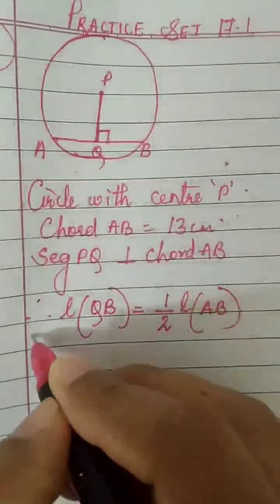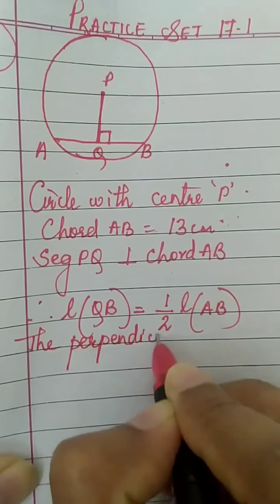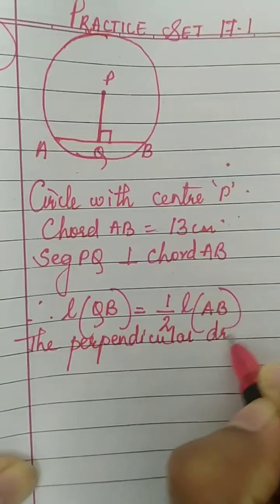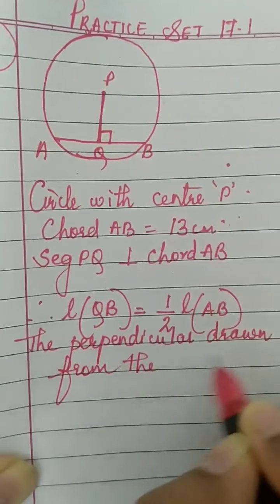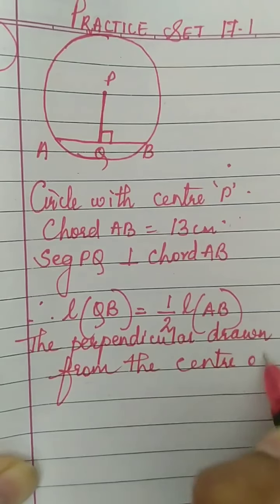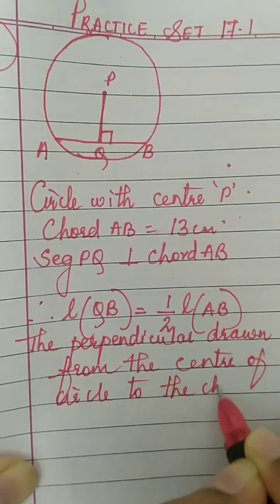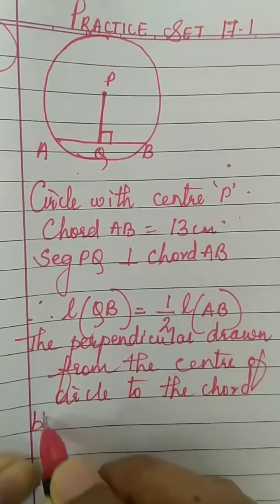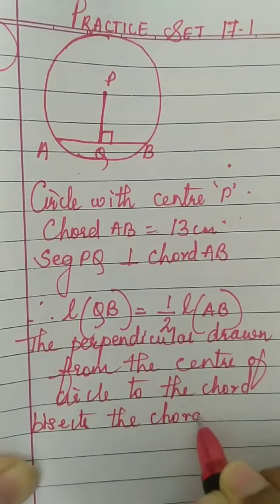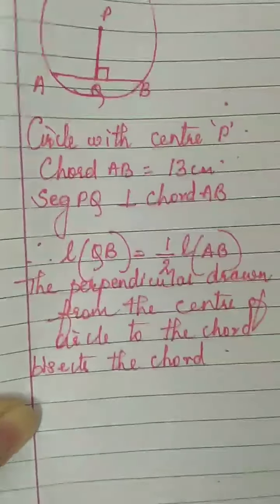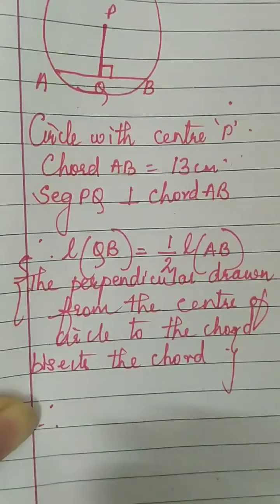Why? Write the reason. The perpendicular drawn from the center of the circle to the chord bisects the chord. Write this, put it in bracket, and this is the reason.